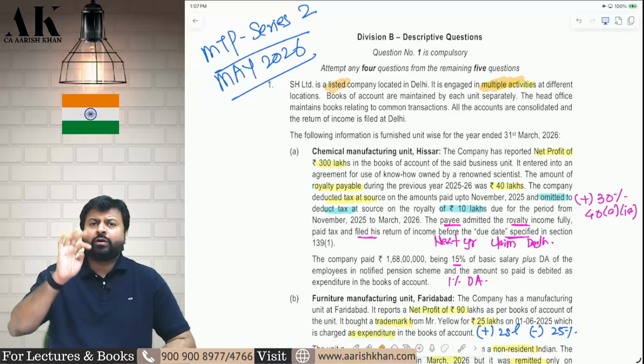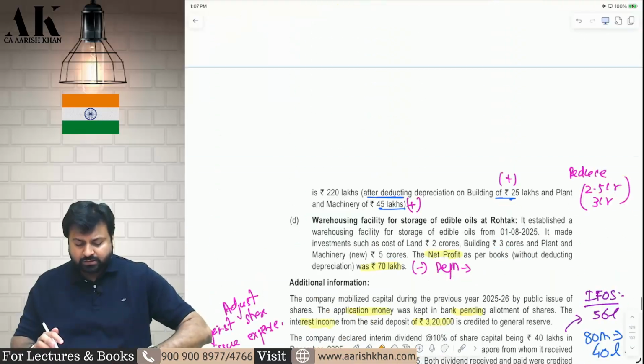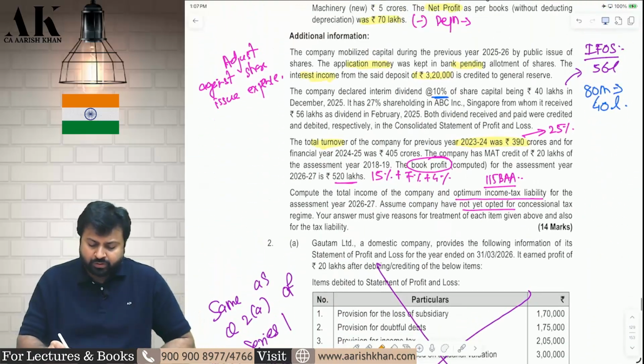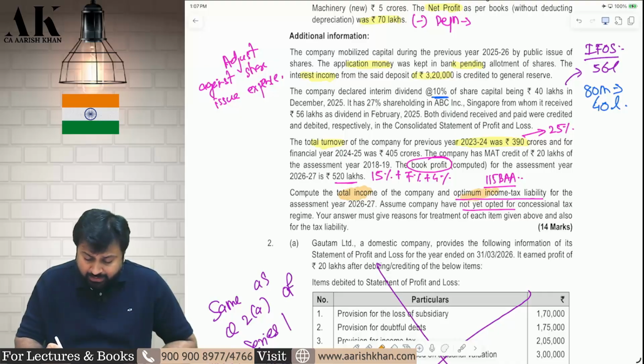They are engaged into 4 different kinds of businesses. Now, what are we supposed to compute? We are supposed to compute a lot of things. We are supposed to compute total income and optimum tax liability. Therefore, we need to follow 115BAA.